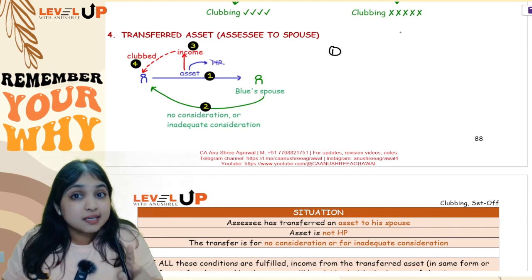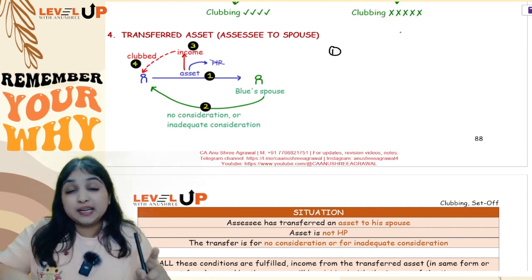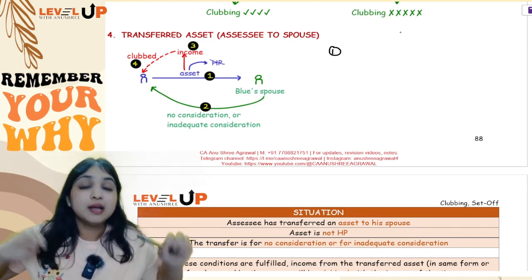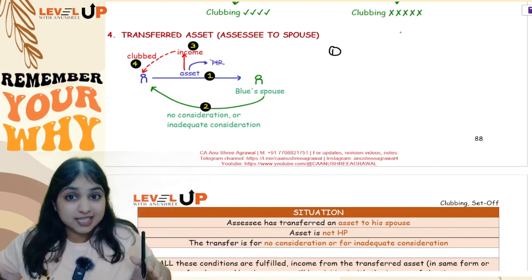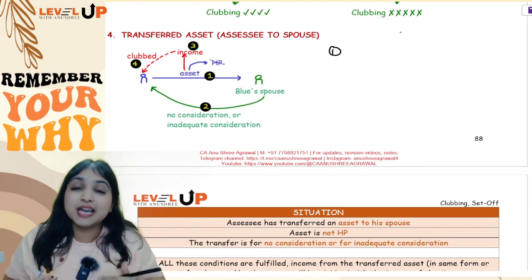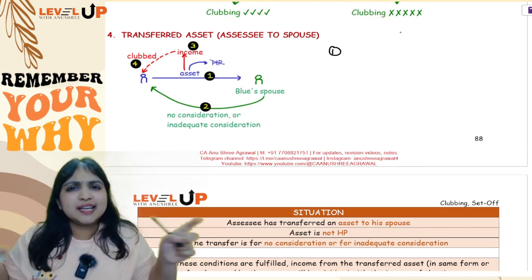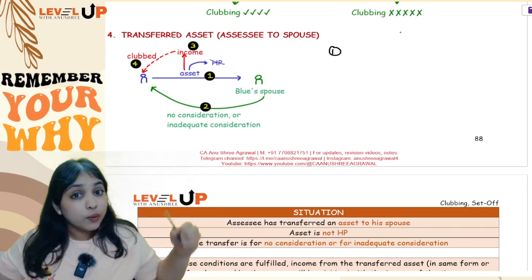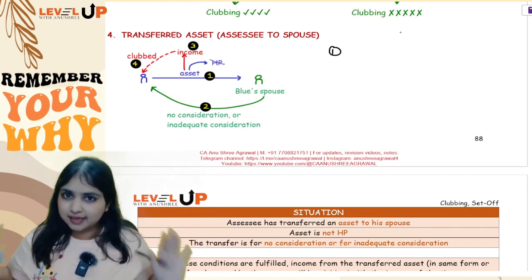Okay. In the second situation, we learned, wait. In the first situation itself, we had one more point, that what if both are employed in the same entity without qualifications and experience, and what if both are having substantial interest in the same entity. Then in that case, we said we'll see whose income is higher. With that person's income, both the salary incomes will be clubbed.